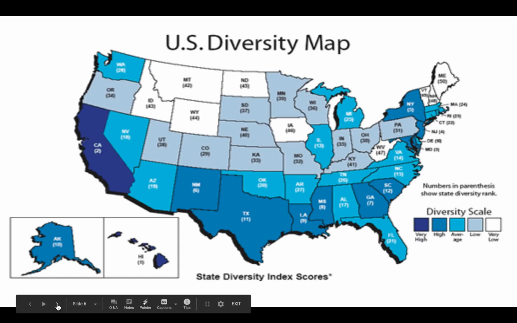The diversity map is showing diversity strictly in terms of ethnicity. Diversity can be many things, but in this case, it's ethnicity, where California is the highest diversity in ethnicity. So we can see California fitting a melting pot theory.